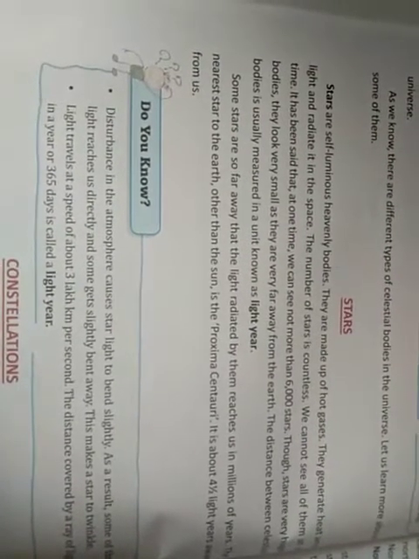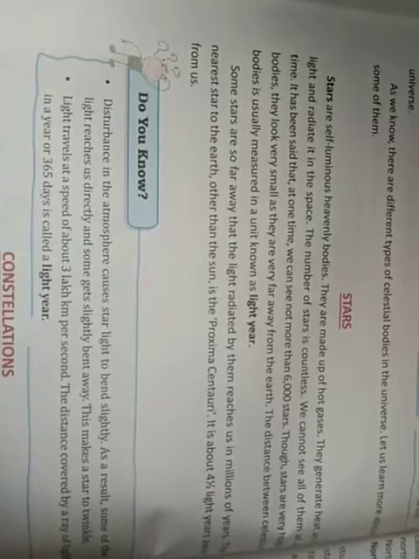You can underline this. They are made up of hot gases. They generate heat and light and radiate it in the space. So what does that mean? They generate their own heat because they are made up of hot gases. They generate heat and light, and they radiate it in the space, means they send it in the space. The number of stars is countless. We are not able to count the stars, they are countless.